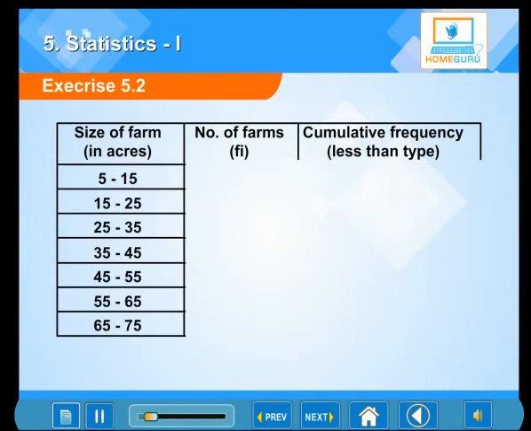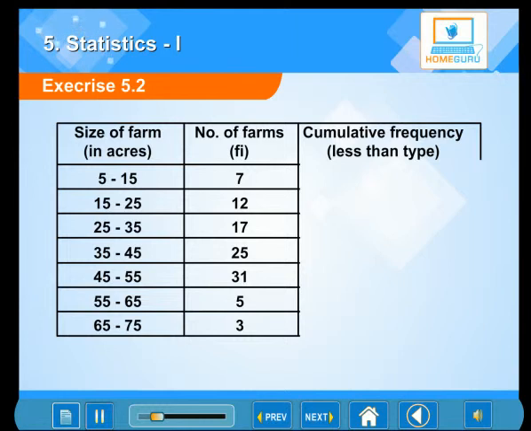Now, the given sizes of farms in acres are 5 to 15, 15 to 25, 25 to 35, 35 to 45, 45 to 55, 55 to 65 and 65 to 75.